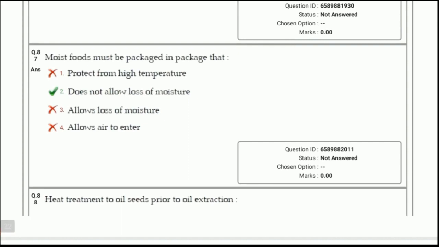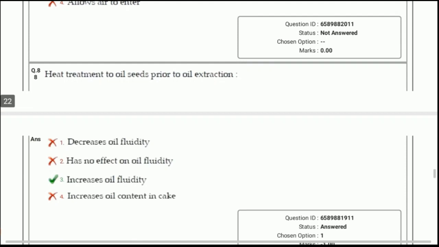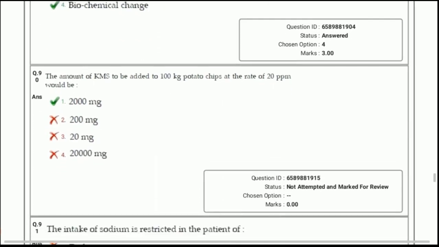Next question, moist foods must be packed in a package that does not allow loss of moisture, otherwise the food will dry up. Next question, question number 88, heat treatment to oil seeds prior to oil extraction. Answer 3, increase oil fluidity and hence increase the yield of the oil from the oil seeds. Rigor mortis is a biochemical change which occurs in the muscles of the dead animal.